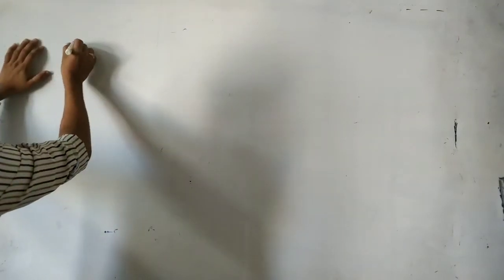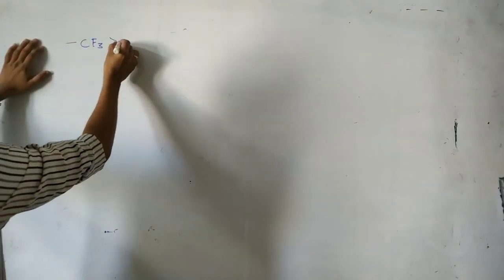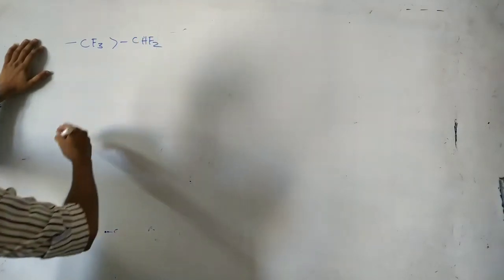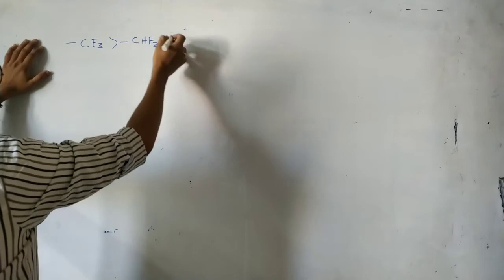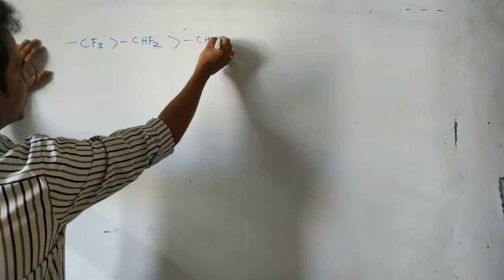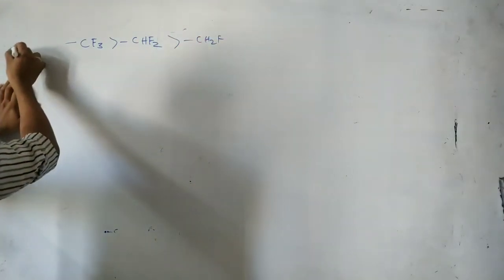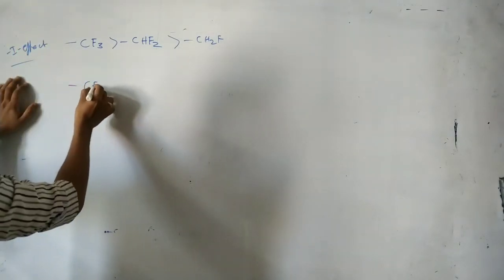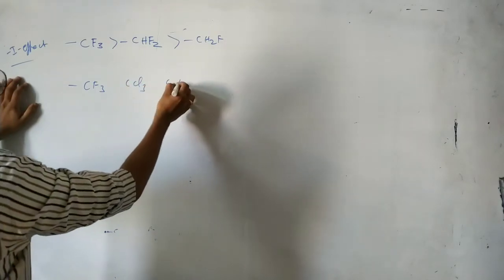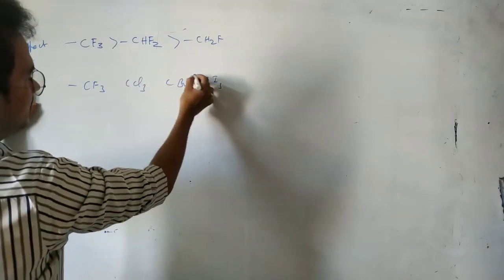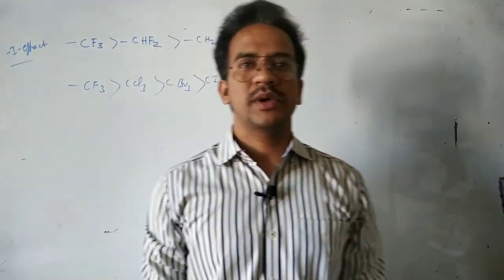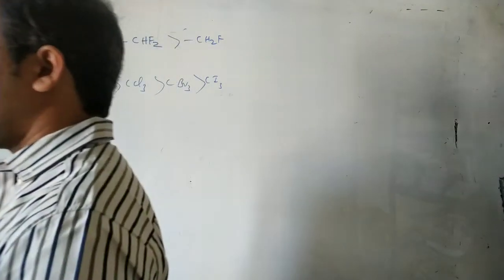So let us discuss the minus I effect of some other groups. You see in this case, we already said that inductive effect is distance additive in nature. So CF3, CHF2 and CH2F. Yes, CF3 is a strong minus I group. And next you see CF3 and CCl3, CBr3, CI3. Here CF3 is a strong minus I group, because of 3 fluorine atoms, which are more electronegative.